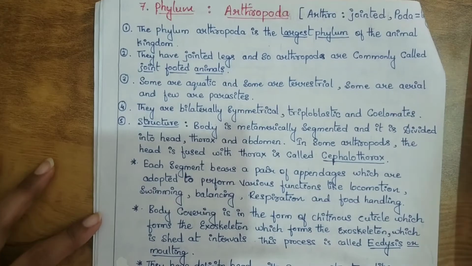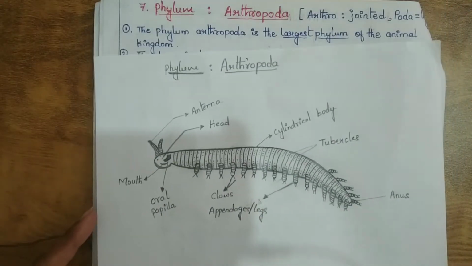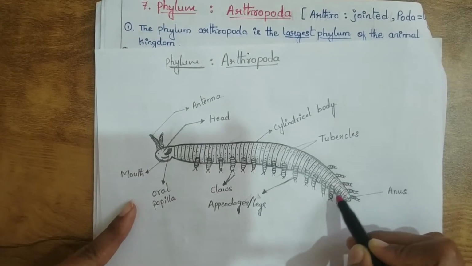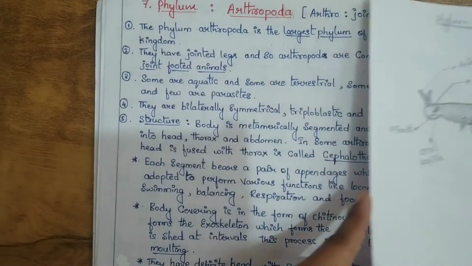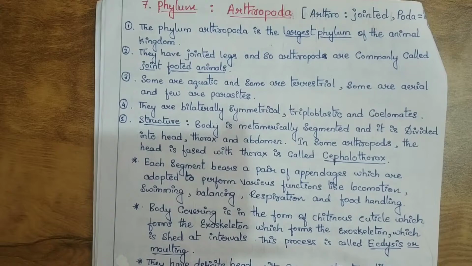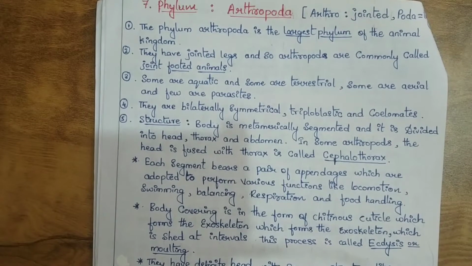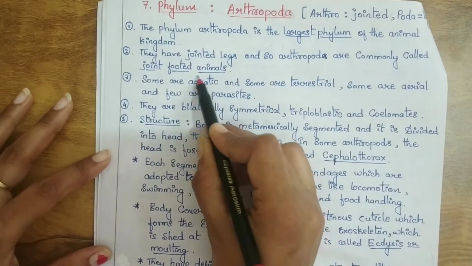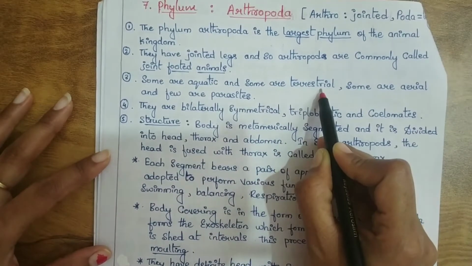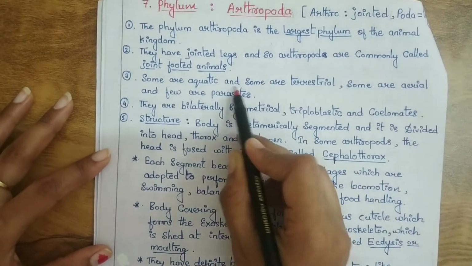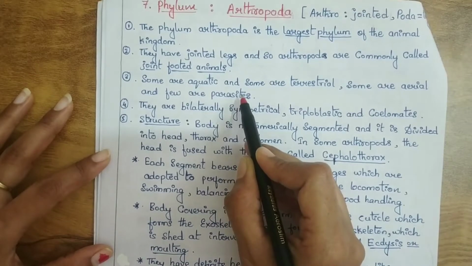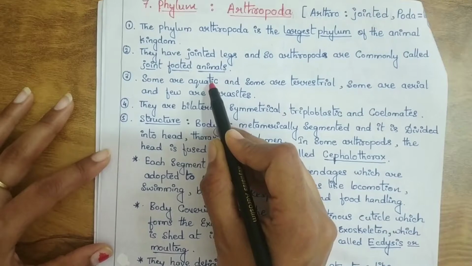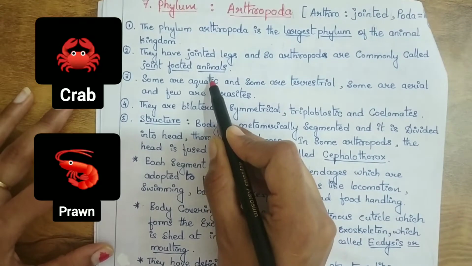You can see here in the diagram which I have drawn, these are the jointed legs. That's why they are called joint footed animals. Some arthropods are aquatic, some are terrestrial, some are aerial and few are parasitic. For aquatic arthropods, examples are limulus and king crab.